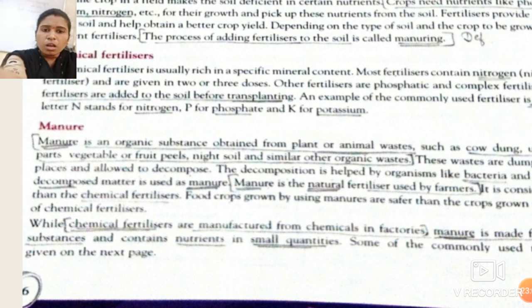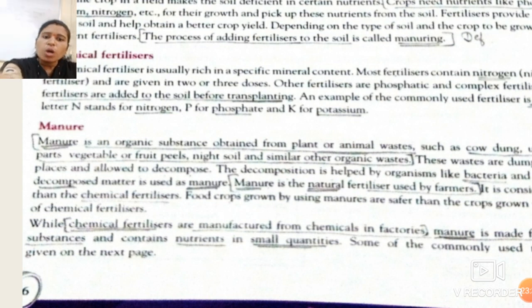But if you want to use fertilizers, it is recommended that manure is better than chemical fertilizers. Food crops grown by using manures are safer than crops grown by using chemical fertilizers. So if you use manure, the crops we get are healthy.